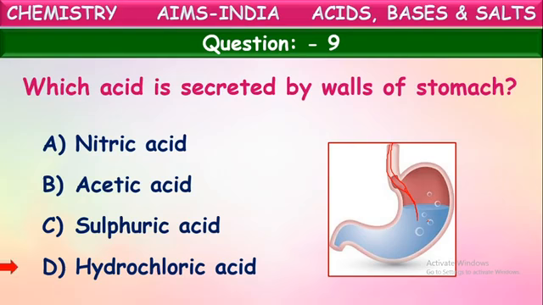Yes, it is hydrochloric acid. This is commonly known as gastric juice. This contains hydrochloric acid. The acid produced in our stomach is hydrochloric acid. This kills the bacteria entering the body and even helps in digestion of food also. Okay, that is hydrochloric acid.